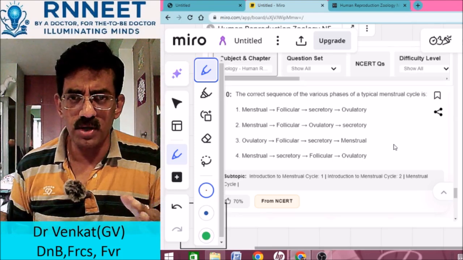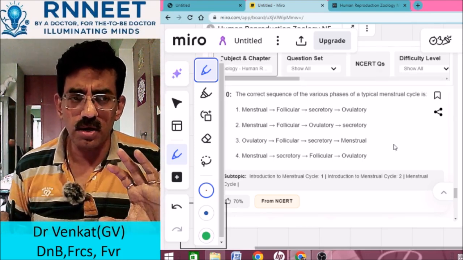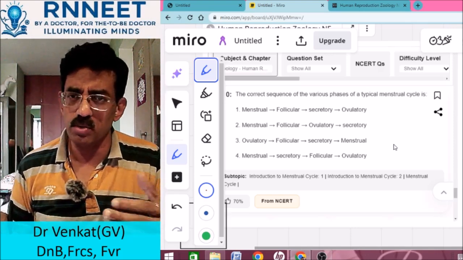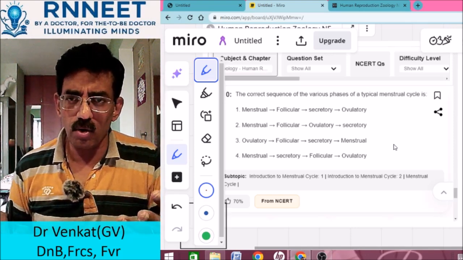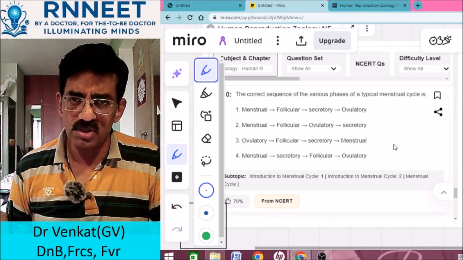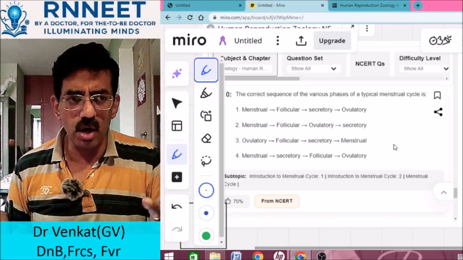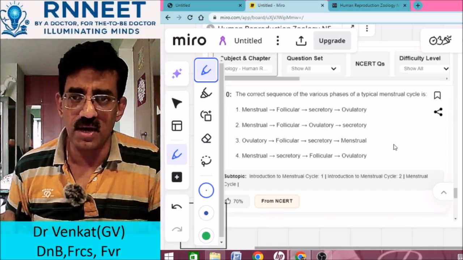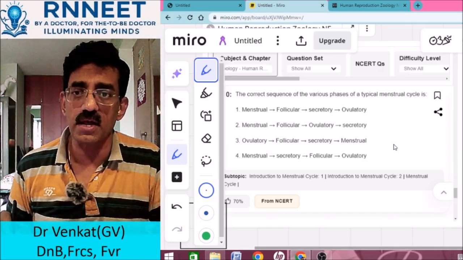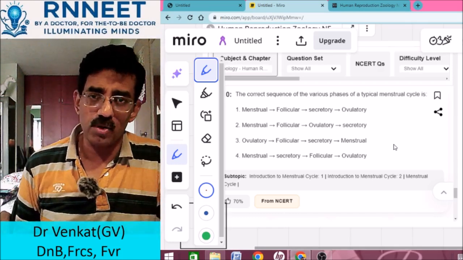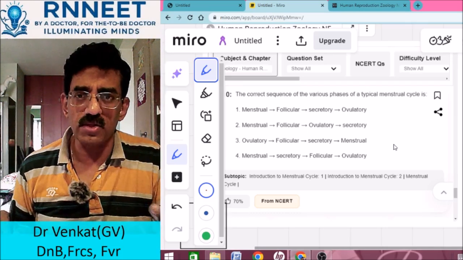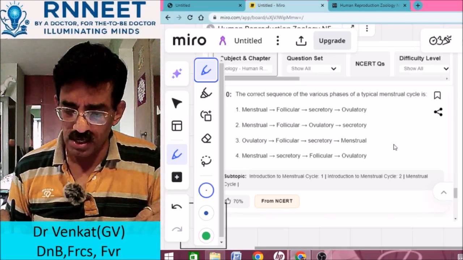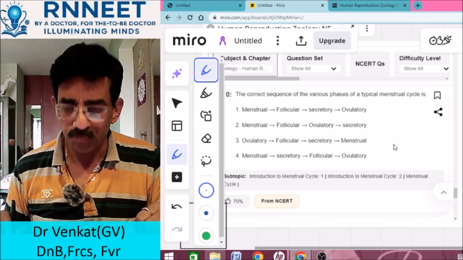Very important. Sometimes they can easily alter the order, and it need not start from follicular. It could start from ovulatory, or it could start from secretory. So it need not be in the typical order that we have learned. They could just start from secretory and then go to the next phase. After secretory comes menstrual, and then comes the follicular, and then the ovulatory. So basically the order could be shuffled.